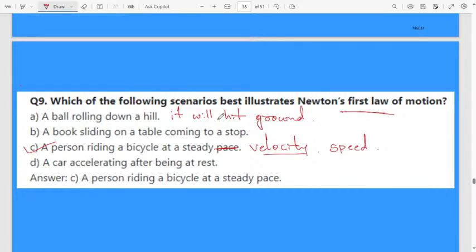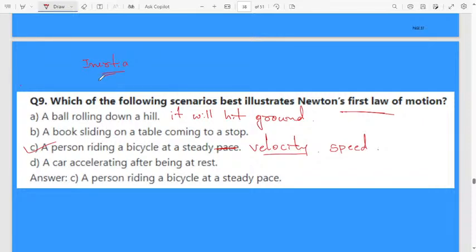Here, whatever options they have given, it is confusing. We will consider it in a different way, then only it will become correct. Newton's first law of motion. According to Newton's first law of motion, if the body is at rest, it will remain in the state of rest. A car accelerating after being at rest. This question is a little confusing, but on the internet they have given C as the correct answer.